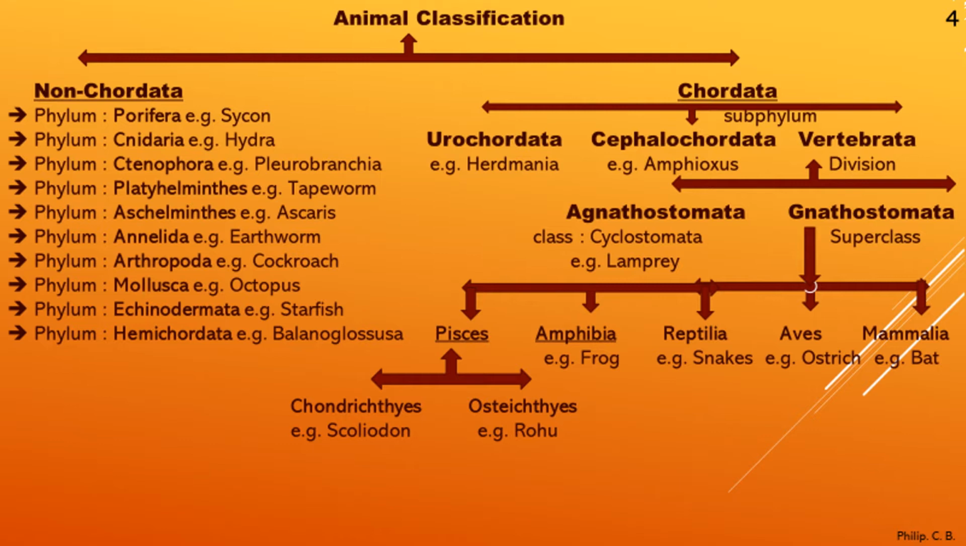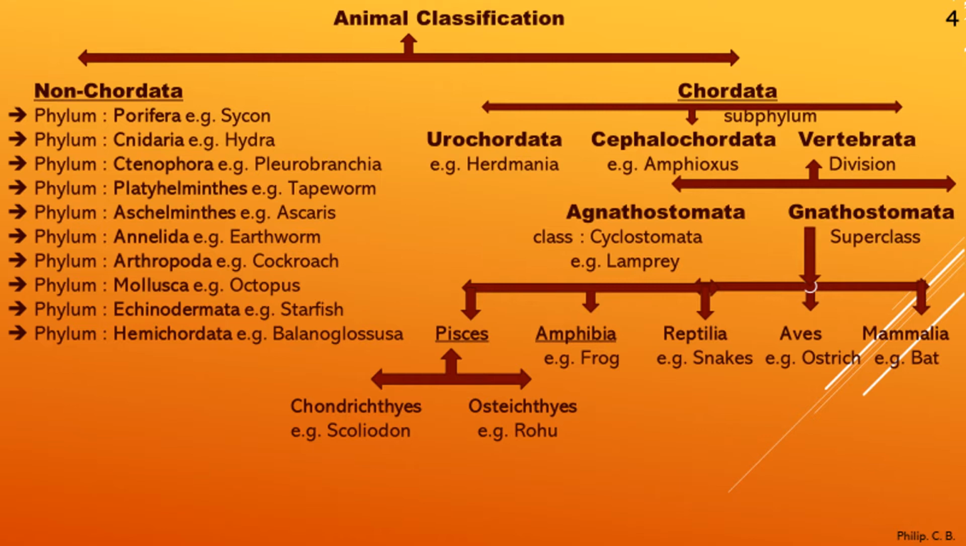Phylum Echinodermata, echino, rough, derma, skin. So rough-skinned species or with spines on the body surface. So example, starfish or sea urchin. Then phylum Hemichordata, which is a connecting link between non-chordate and chordate. The term hemi means half or partial. So it is partially chordate and partially non-chordate. Example, Balanoglossus or Saccoglossus. Now, we come to the chordate part, which we will learn today in detail.